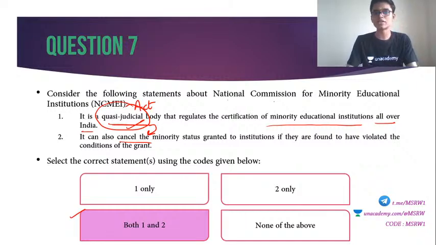Quasi-judicial body means bodies which are not exactly a part of our traditional judiciary, I mean the normal courts, High Court, Supreme Court. Other than that, certain bodies which are established by the government will have limited judicial powers. Such bodies are known as quasi-judicial bodies. These bodies will have powers of a civil court. They cannot prosecute criminal cases, but some civil judicial powers will be assigned to these kinds of bodies. For example, taking away the minority status is a civil punishment, a civil procedure. So these are the quasi-judicial bodies.